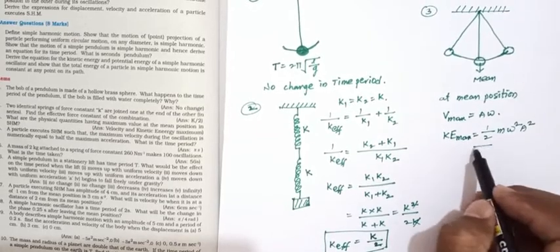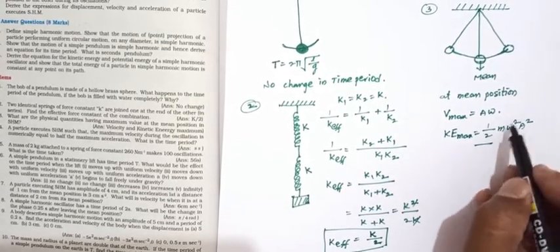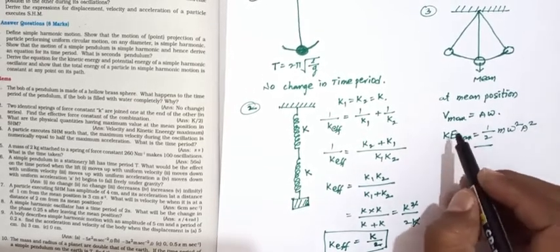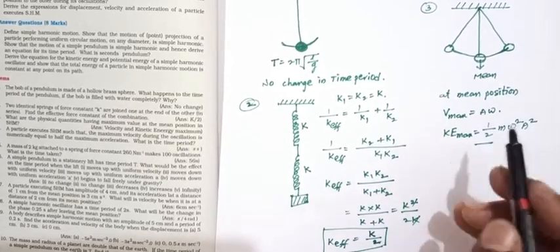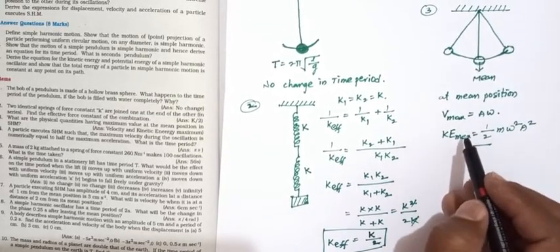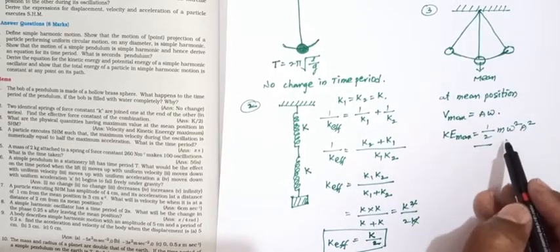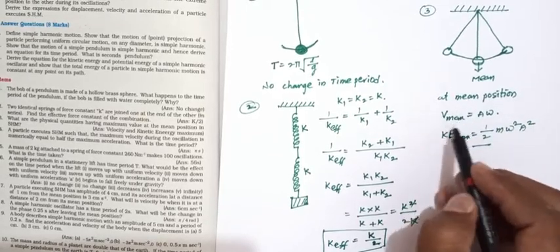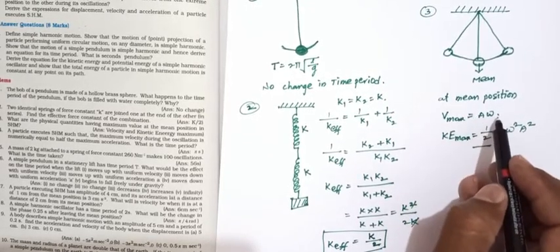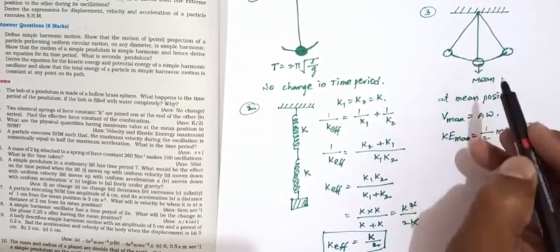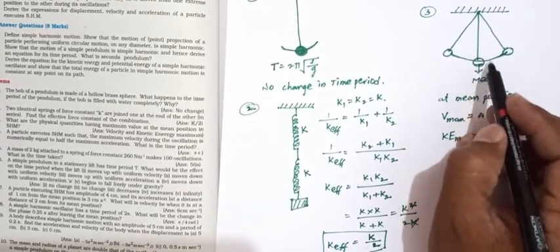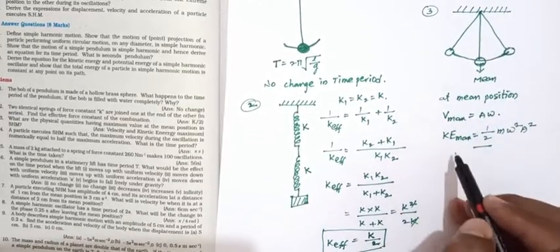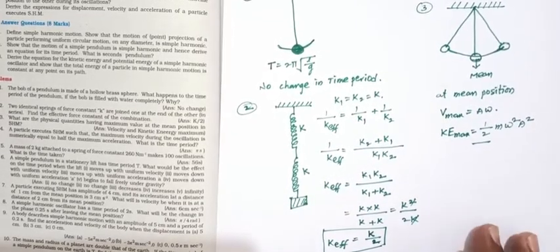Already we know this equation, half m omega square into a square. So this is the maximum kinetic energy at the mean position. Velocity is also maximum, that is A omega. What is minimum? Here the displacement is minimum and potential energy is also minimum. So velocity and kinetic energy are maximum at the mean position.